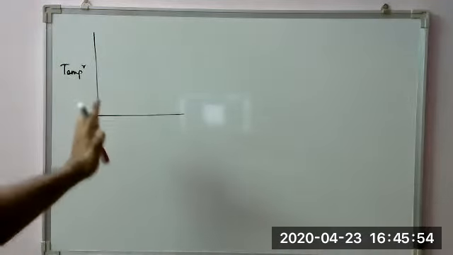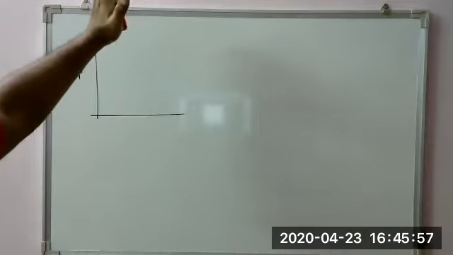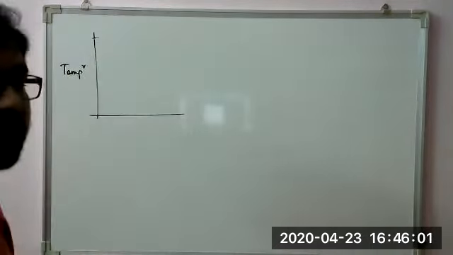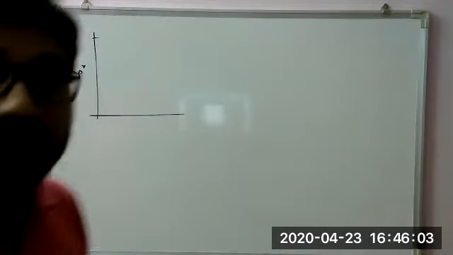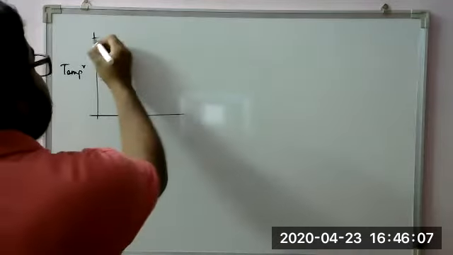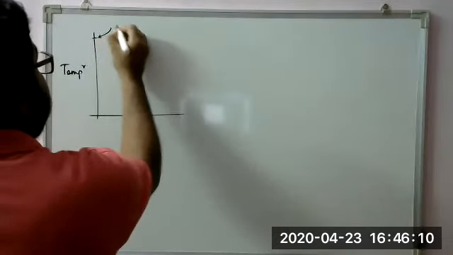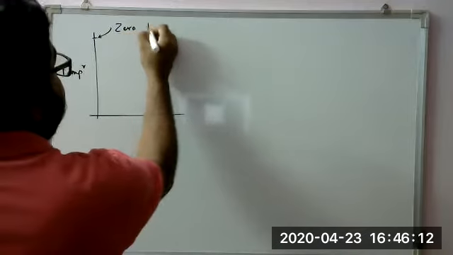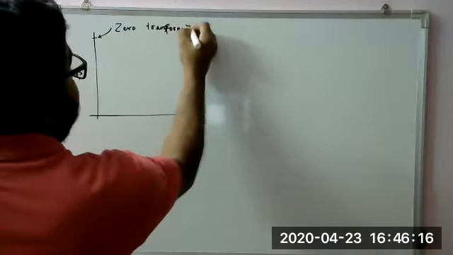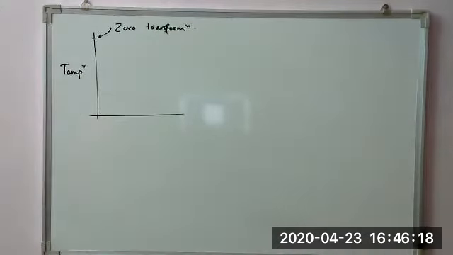Suppose the y-axis represents temperature. So if the melt is at the melting temperature, it is in an equilibrium state, so it will not transform anymore. As we go on reducing the temperature, because of the stability of the phase from the Gibbs energy, we